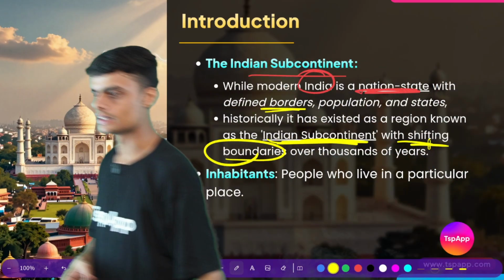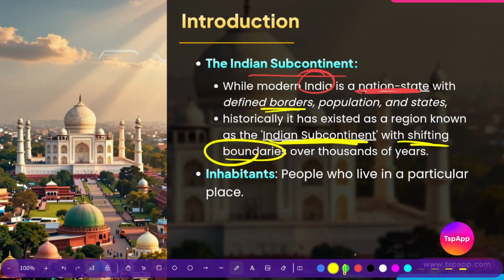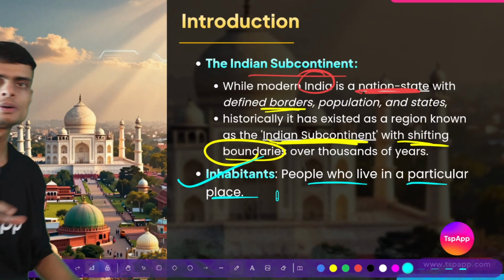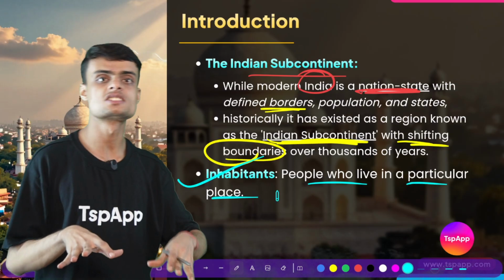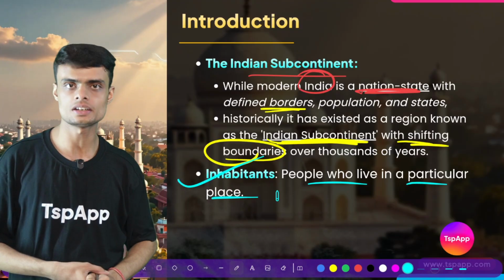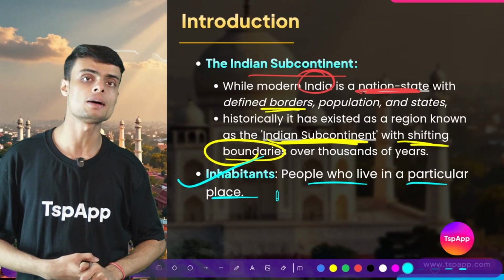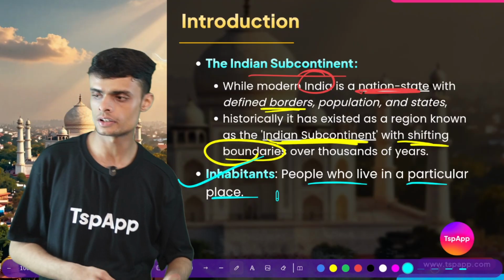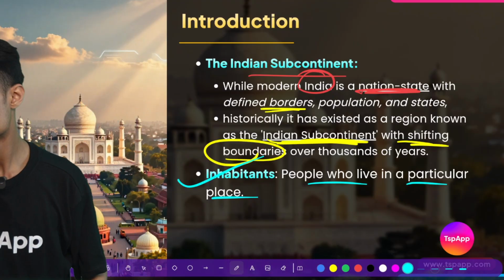The next term we have is inhabitants. Who are inhabitants? Inhabitants are those people who live in a particular place, those people who are denizens, citizens of a specific area, a specific country. Inhabitants live in that place. So that is inhabitants.